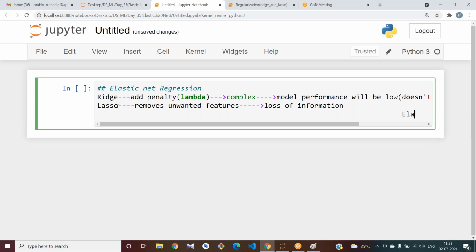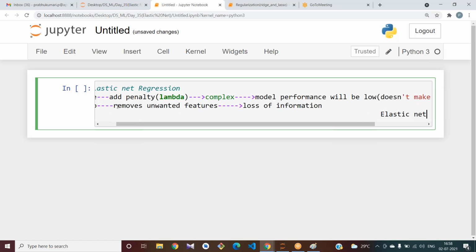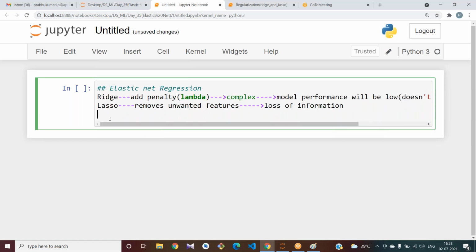Okay, coming to the elastic net. Elastic net regression overcomes the problems in lasso and ridge.